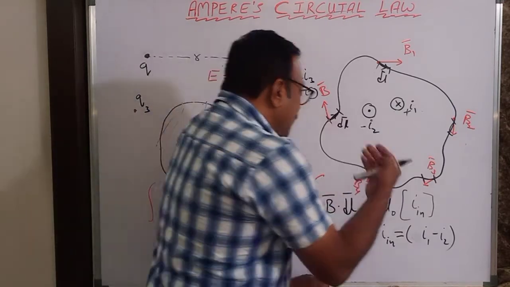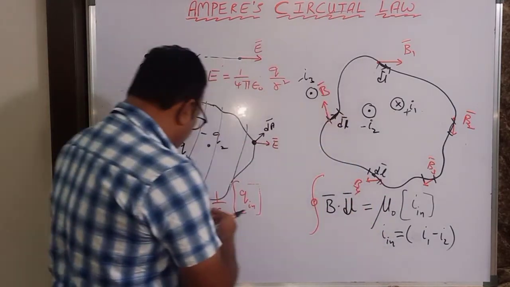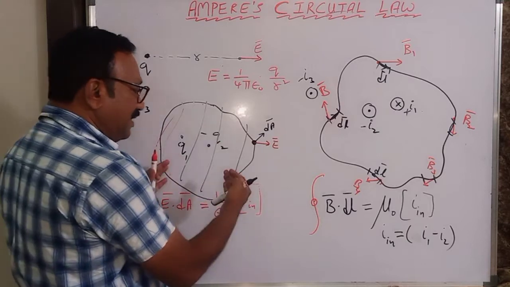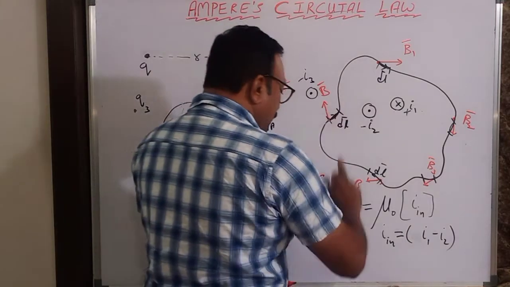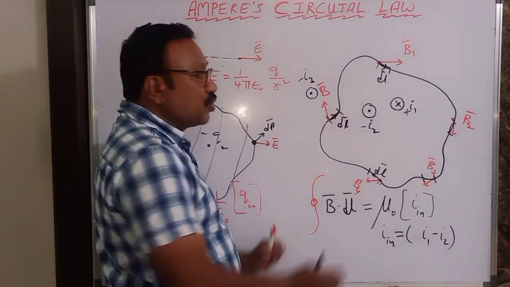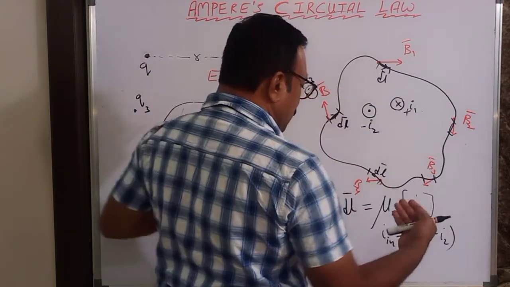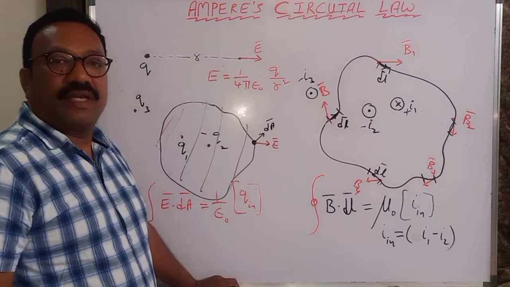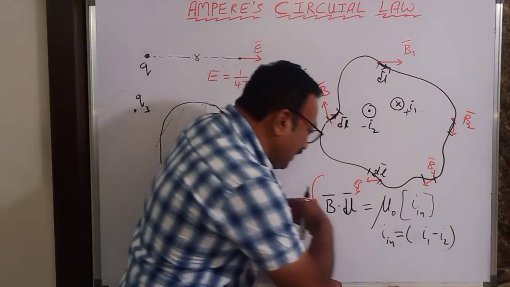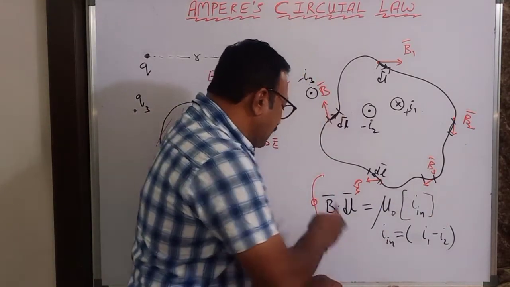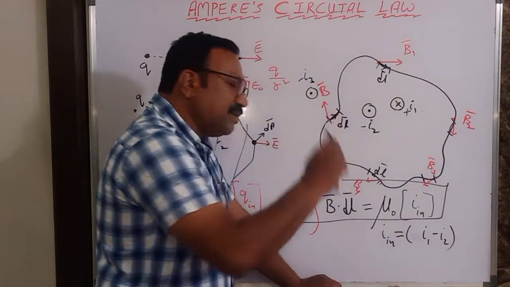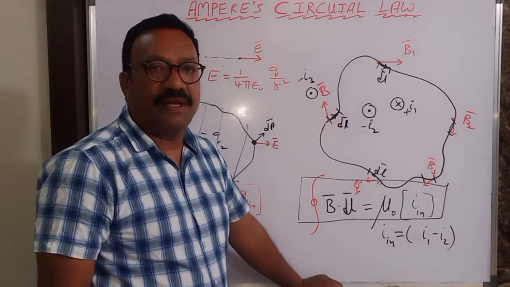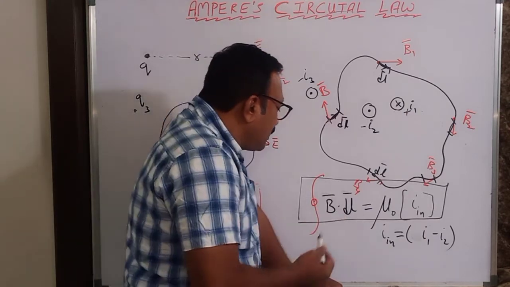So that is B dot dl, then E dot dA. dA is a surface elemental area, and dl is an elemental length. So this is called Ampere's circuital law. So how will you read this? Reading this itself is nothing but Ampere's circuital law. So what should I do?